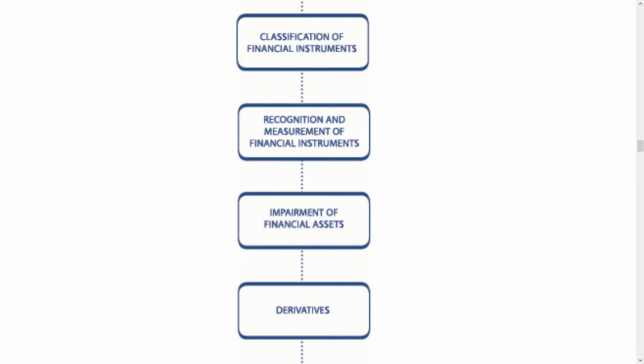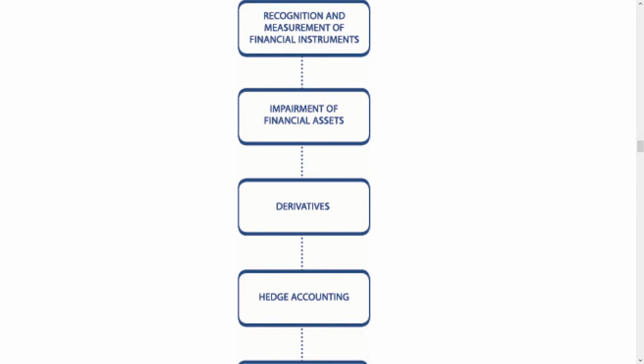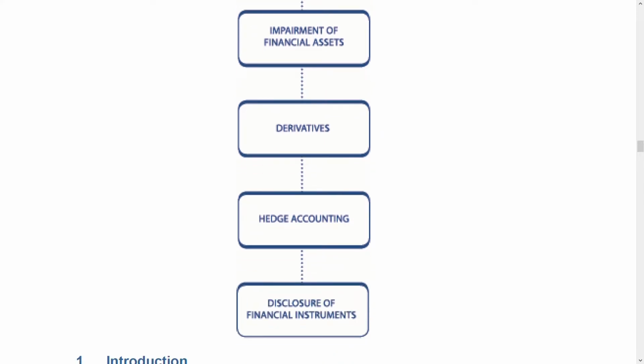Then we have derivatives. Then we have hedge accounting. Then we have the disclosure of financial instruments. How do you disclose financial instruments? I have covered that in IFRS 7, so I'm not going to cover it again.